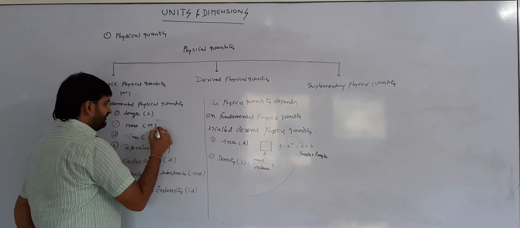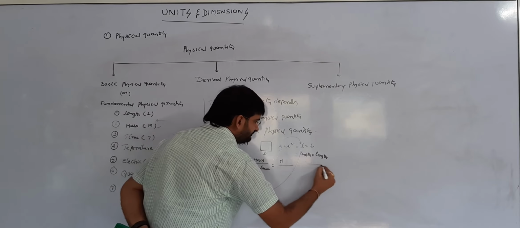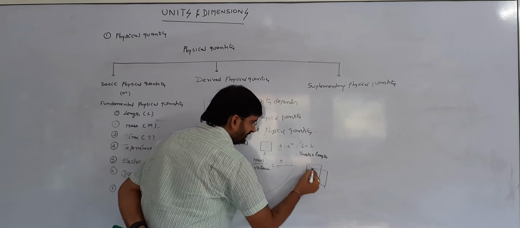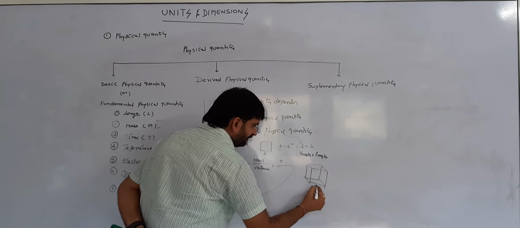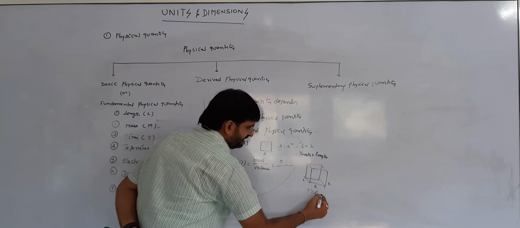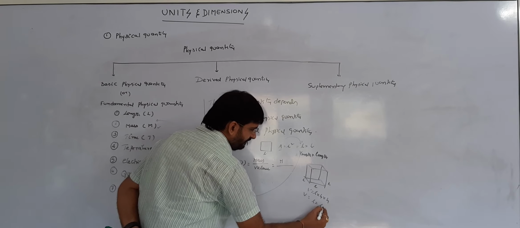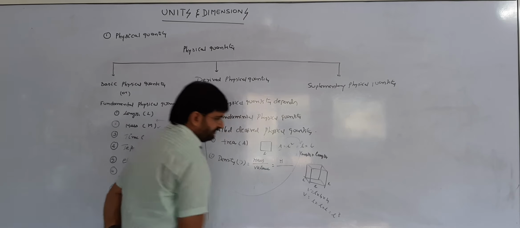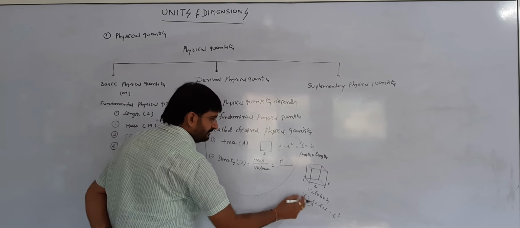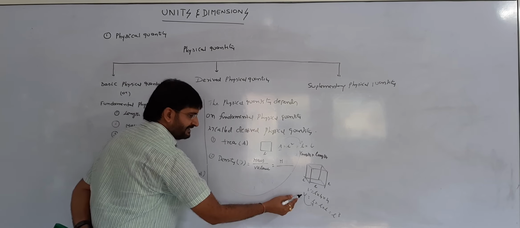Generally the mass is in terms of capital M. For volume, if we take a cube, simply like this, the side of the cube is L. What is the volume of the cube? Length into breadth into height. In the cube, all are the same: length into length into length. It is nothing but L cube. Simply, the volume depends on the fundamental physical quantity. That's why volume is a derived physical quantity.